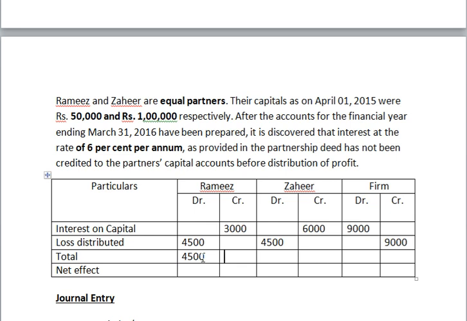Then total both the columns: 4,500, here 3,000, then 4,500, then 6,000. That's the total only. We are doing the total, only 9,000 and 9,000. So then the net effect: which column is the higher column? Here it is 1,500 extra, and in this one 1,500 is extra. So that means in one column we got a 1,500 debit balance, and in another column we got a 1,500 credit balance.